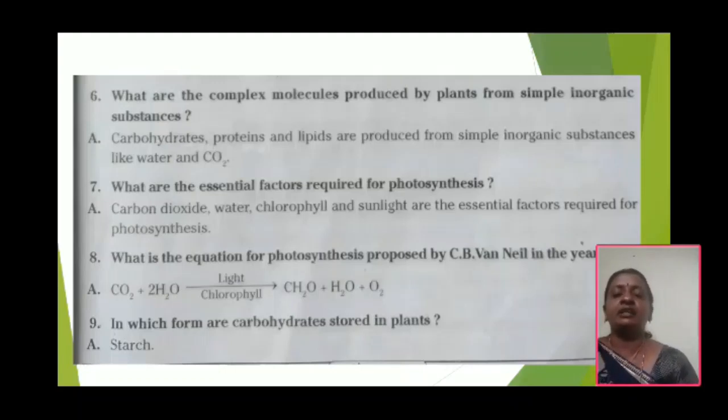And next question, in which form are carbohydrates stored in plants? Which form? Carbohydrates are stored inside the plant body in the form of starch.